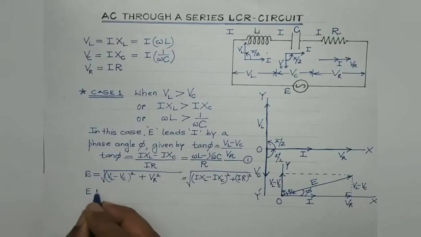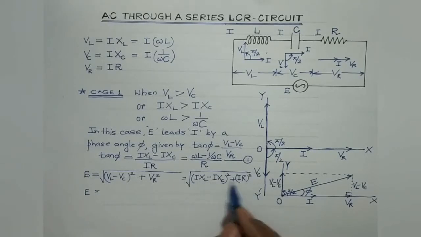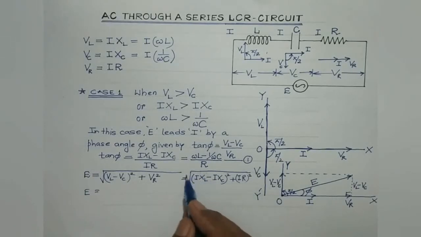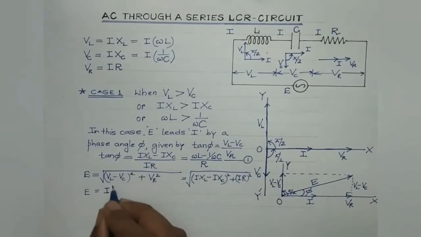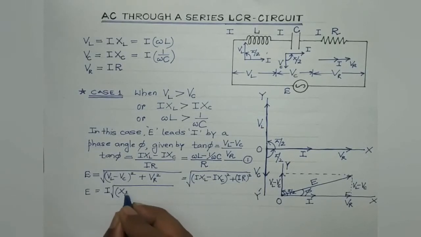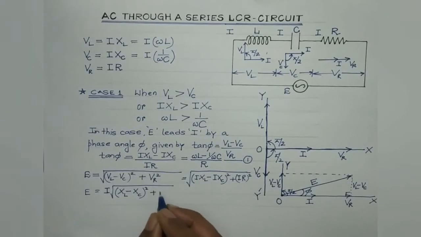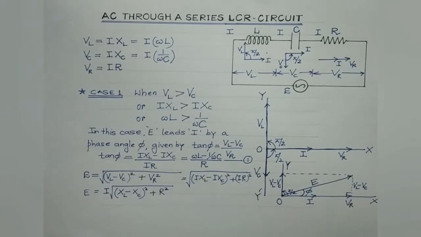So I square can be taken as common, and when it is taken outside the square root, we will be left with only I. So what we get is (XL minus XC) whole square plus R square.